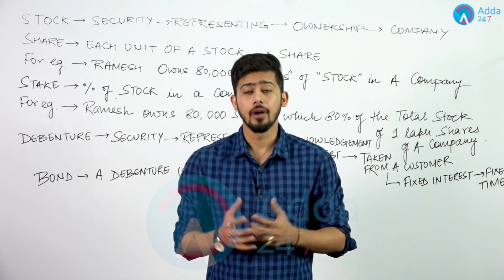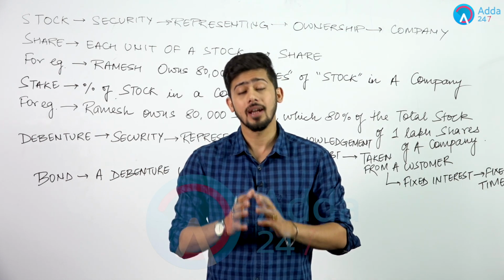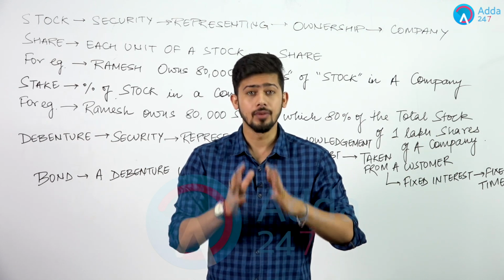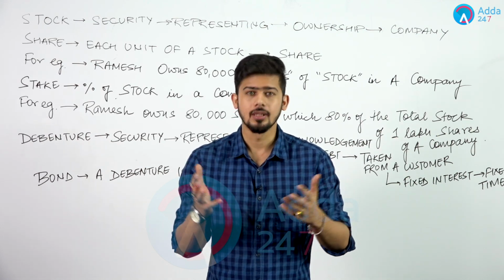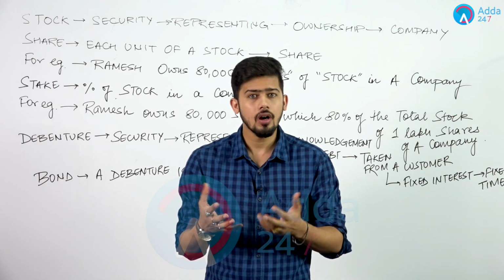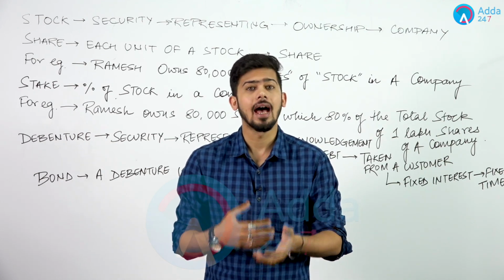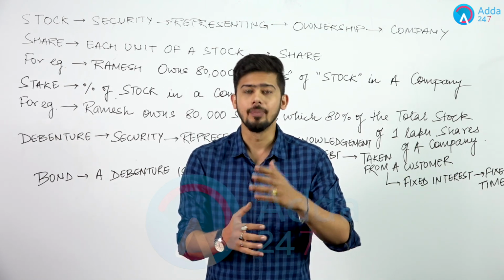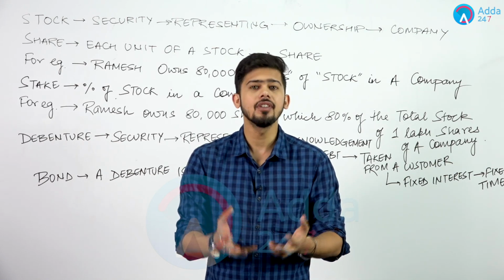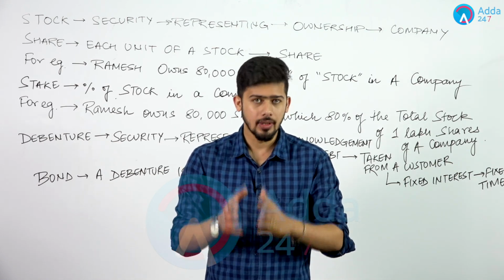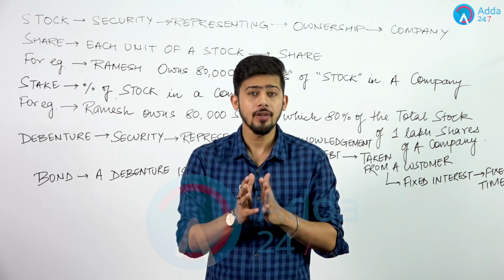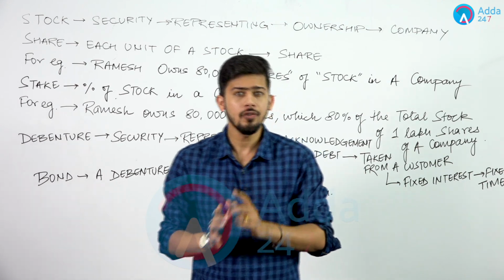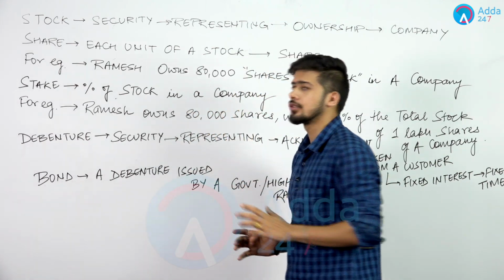आज का जो टॉपिक है वो है कुछ ऐसे कंफ्यूजिंग टर्म्स जो कि आप कई बार उनको लेकर कंफ्यूज होते हो. Such terms which are used and which we are confused about many a times. Well, such terms could be a share, a stock, a stake, a debenture and a bond. Several of you had asked this question, what is the difference between a debenture and a bond? What is the difference between a share, stock and a stake? So in this 5-minute video, we will try to explain each and everything in detail in the shortest time possible. So first of all, the first term that we'll take up is a stock.